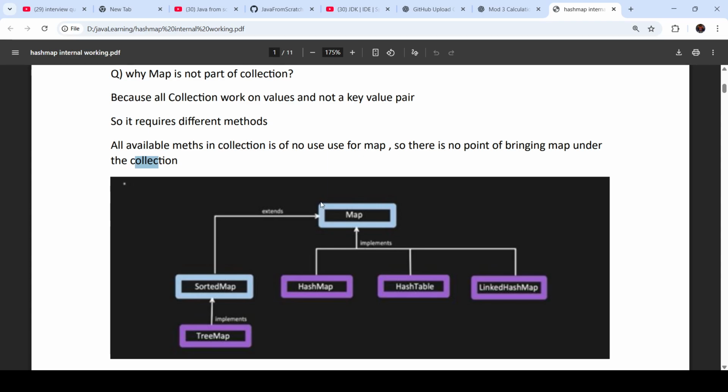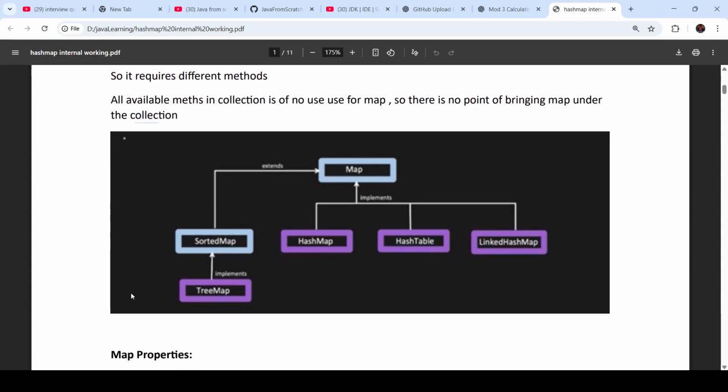So you can see Map is the one interface, and HashMap is a class which is implementing the Map interface. Hashtable is a class which is implementing the Map interface. LinkedHashMap is another class which is implementing the Map interface. SortedMap and TreeMap are other interfaces.